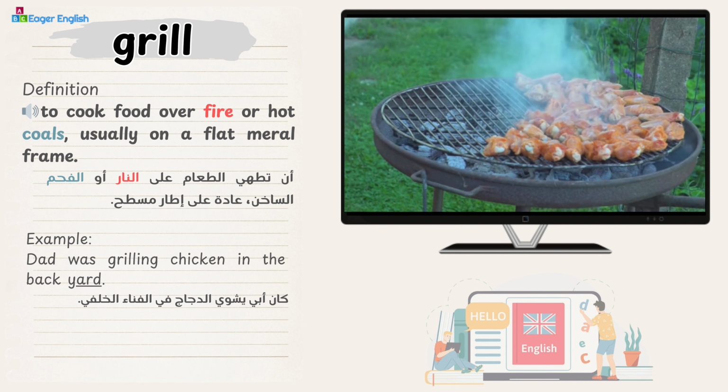Grill. Definition: to cook food over fire or hot coals, usually on a flat metal frame. Example: Dad was grilling chicken in the backyard.